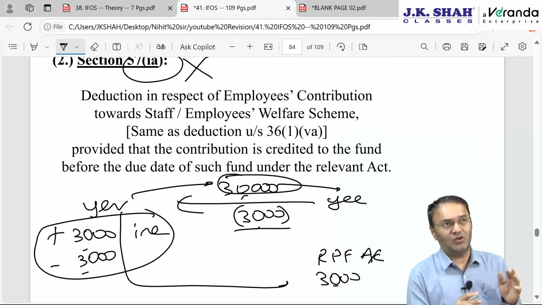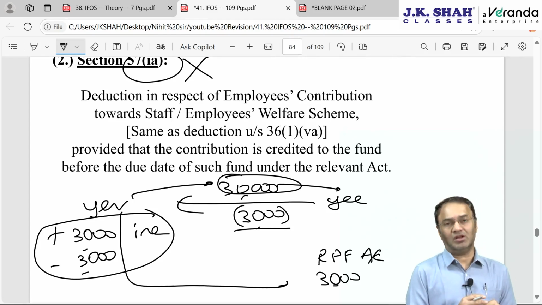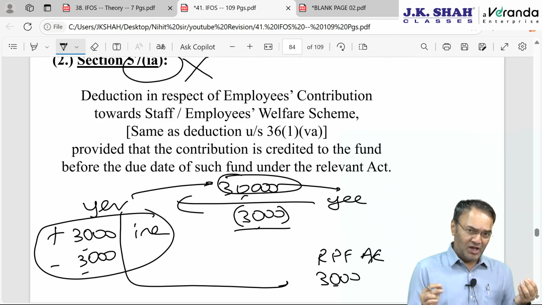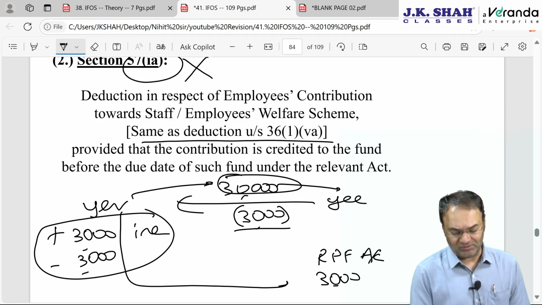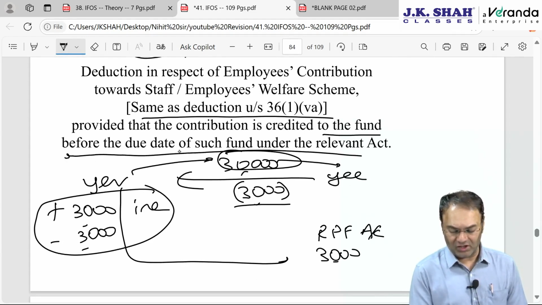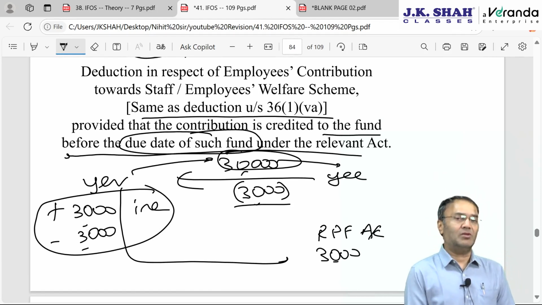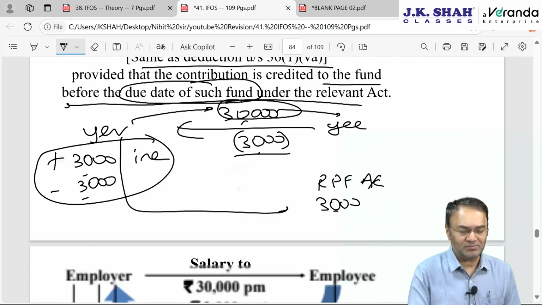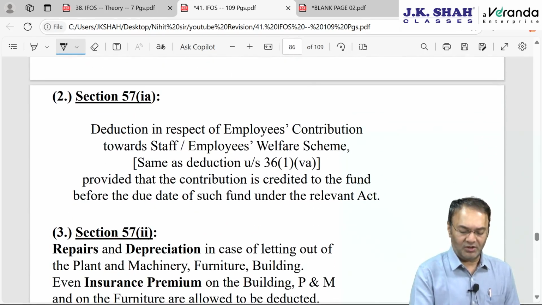However, this ideally goes under PGBP, which we discussed in the PGBP chapter as well. But when will it come here? Here it will come only if the employee is not for business or profession, the employee is for IFOS. Same as 36(1)(va) of the PGBP chapter. Provided it is deposited on or before the due date of such fund. Due date of such fund is the 15th of the next month. January month contribution should be deposited by 15th February and so on. Otherwise, permanent disallowance. This structuring, which I had explained to you, I am not repeating.